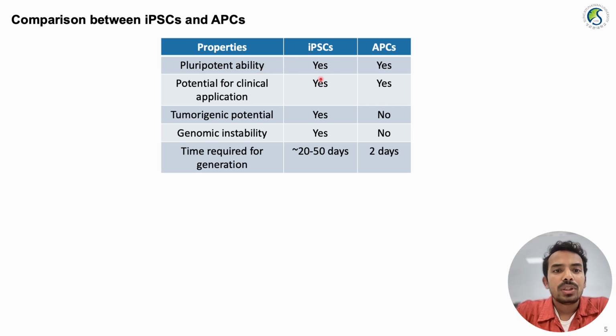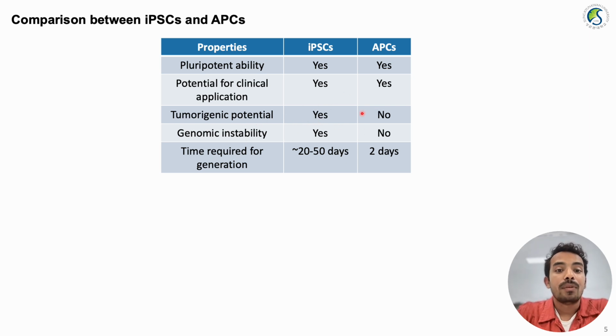We know that both these cells have pluripotent ability. They can be differentiated to multiple lineages, to cells from different organs, and they both have good potential for therapeutic application. But one of the main advantages of APCs over iPSCs is they do not form tumors. We discussed that iPSCs have tumorigenic potential, but APCs do not.